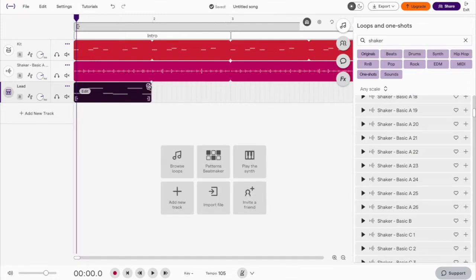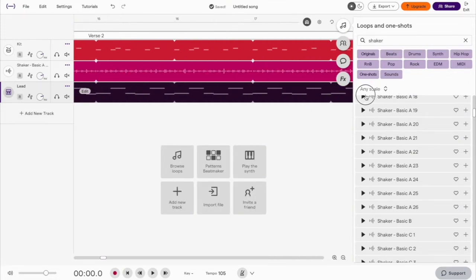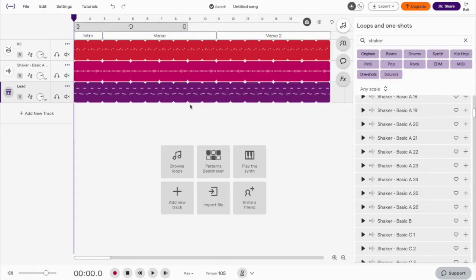Exit piano roll, loop this over the entire track. Let's have a listen.